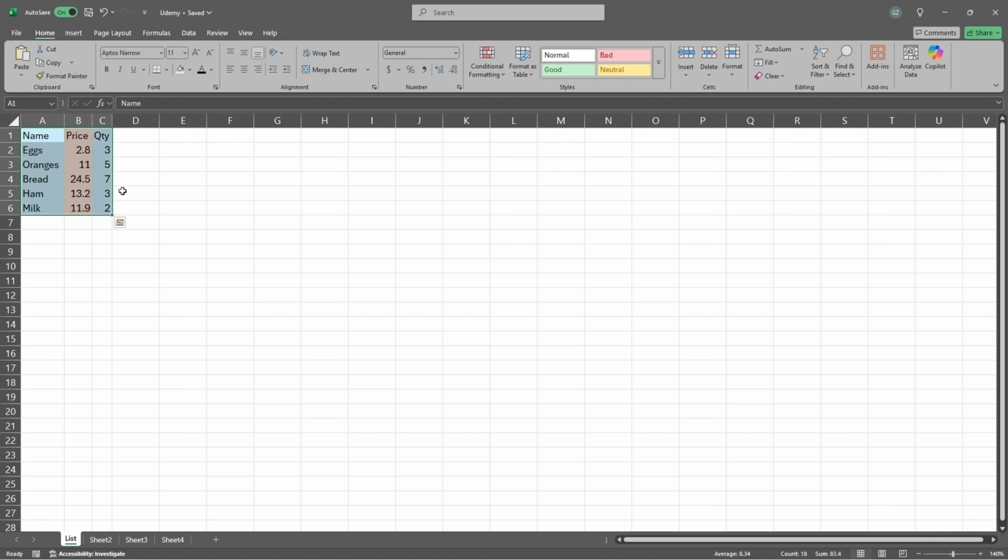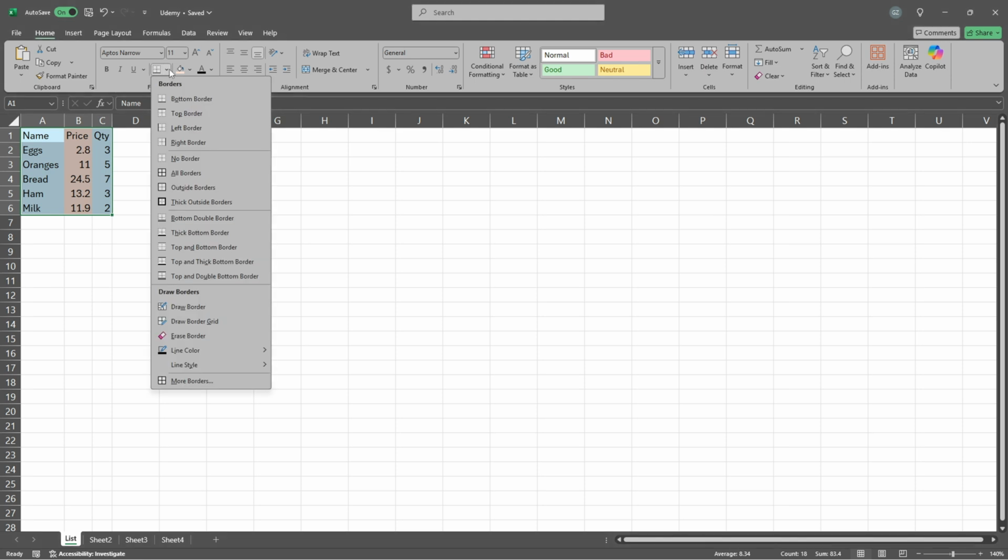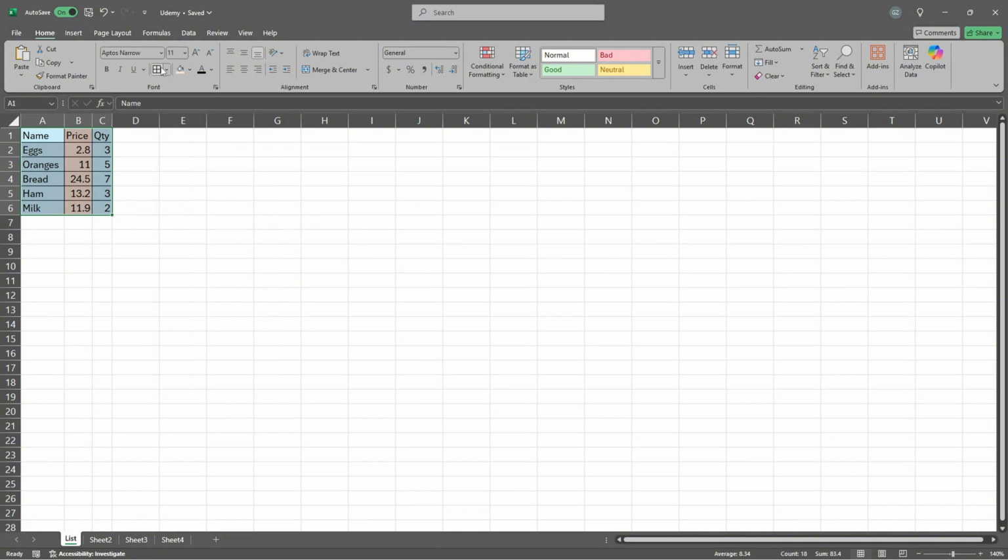So we can just select everything. And here you've got like the borders. Borders are quite good whenever you would like to create some kind of borders. Some people use them, some not.